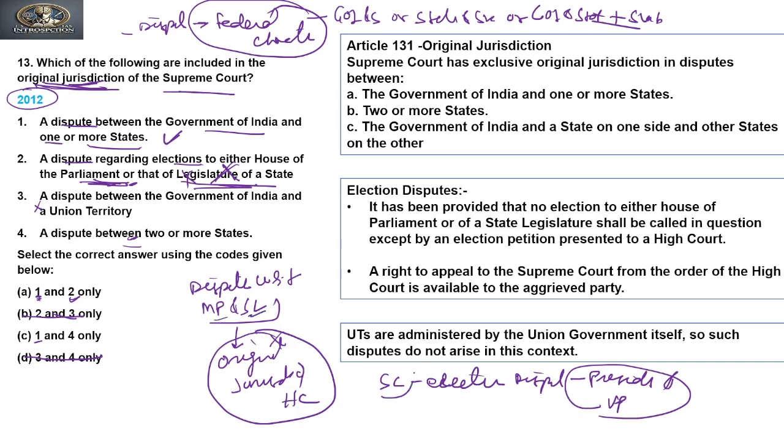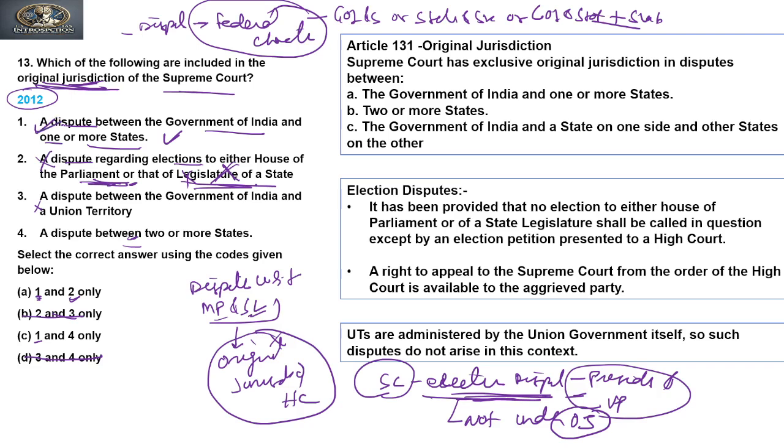The Supreme Court can decide election disputes only with respect to the President and Vice President. But this jurisdiction of election disputes is not under the original jurisdiction of the Supreme Court. So on these two logics, we can say the second statement is incorrect.